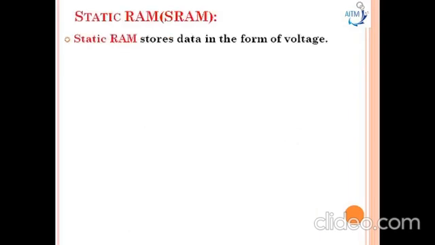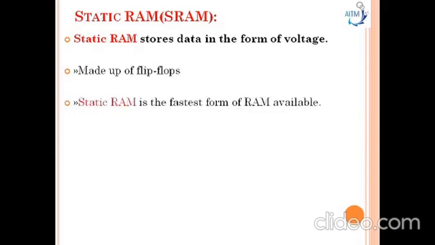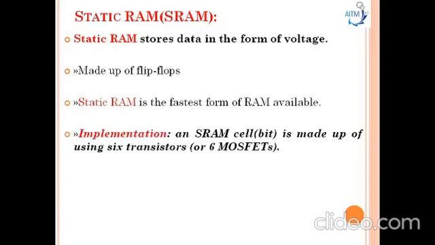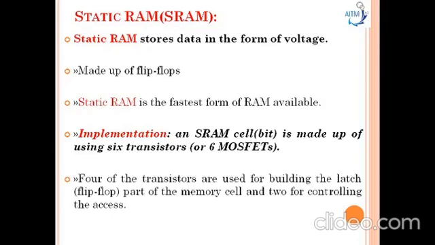A static RAM stores the data in the form of voltage, and it is made up of flip-flops. Static RAM is the fastest RAM available in the market. The implementation of this static RAM uses 6 transistors. Out of the 6 transistors, 4 are used for building the latch part of the memory cell and 2 for controlling the access.